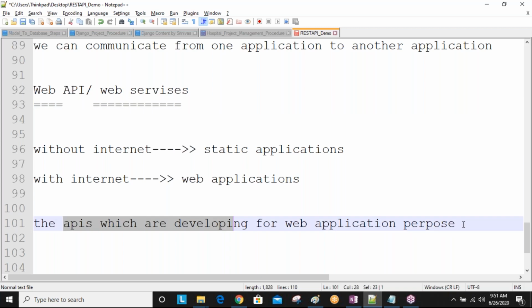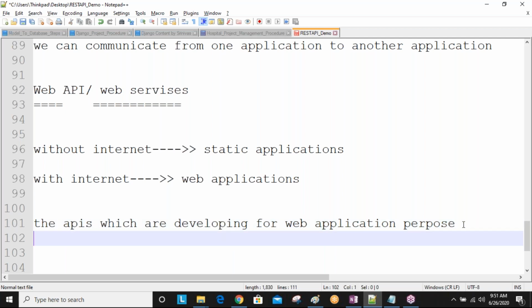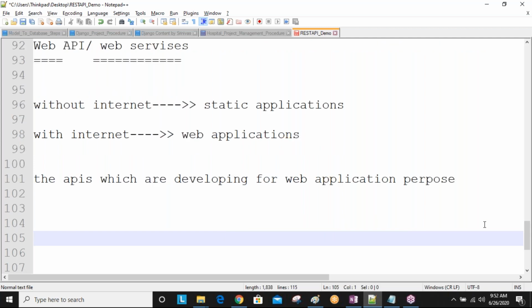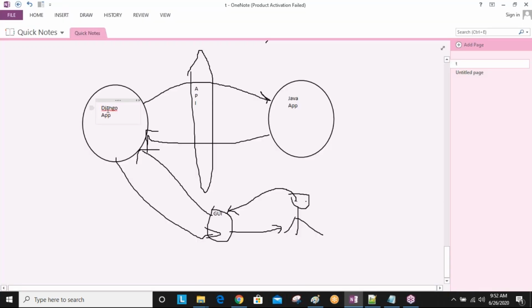Now, it is the same diagram, sir. For all these definitions, we can use the same Django application and Java application. For example, I'm considering my Django application as a web application. For this Django application, I'm developing this API. Then using this API, Java people can communicate with my Django application. So that's why we call this a web API. Are you understanding that one? Okay. Now, most important one, REST API.